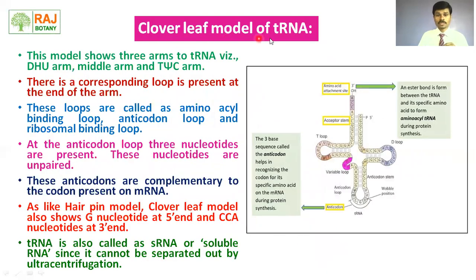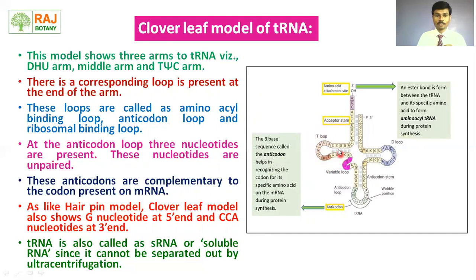Then let's see the cloverleaf model of the tRNA. The clover is a plant, and this tRNA looks like the arrangement of the leaf of that plant. That's why this model is termed the cloverleaf model. This model shows three arms: the DHU arm, whose loop is shown as the D loop, then the middle arm, and the T psi C arm.